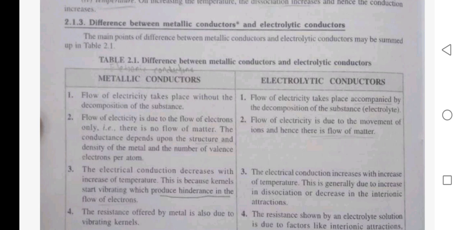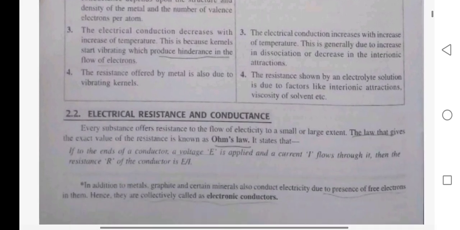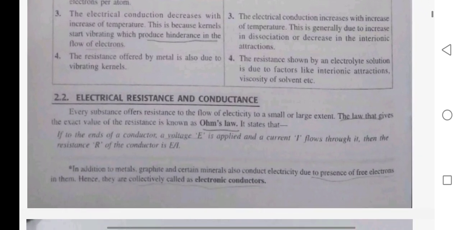Third, the electric conductance increases with increase of temperature. This is generally due to increase in dissociation or decrease in the interionic attraction. Fourth, the resistance offered by metal is also due to vibrating kernels. The resistance shown by an electrolyte solution is due to factors like interionic attraction, viscosity of solvent, etc. Electrical resistance and conductance.